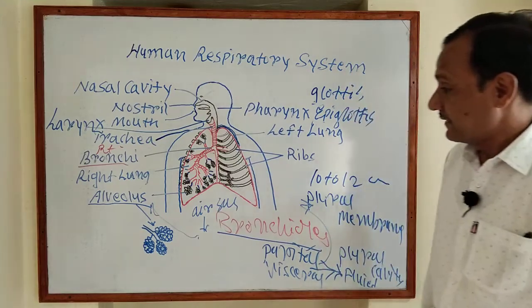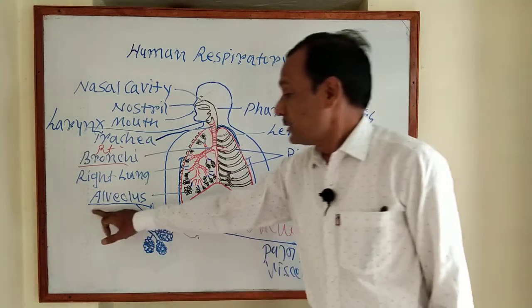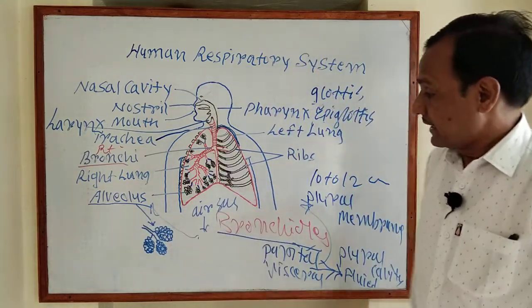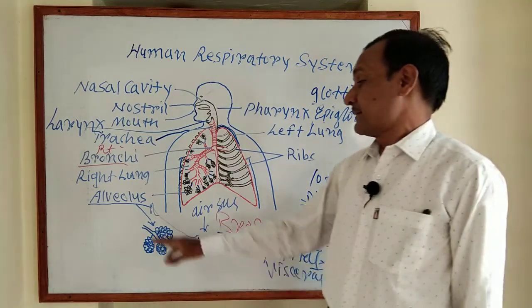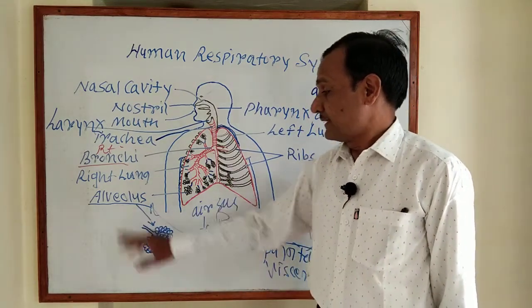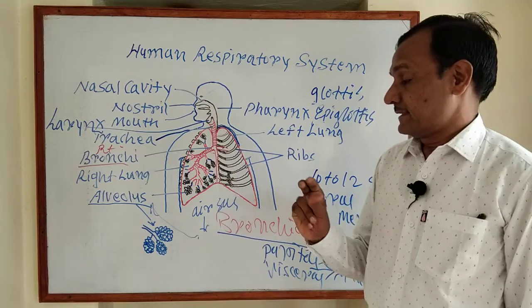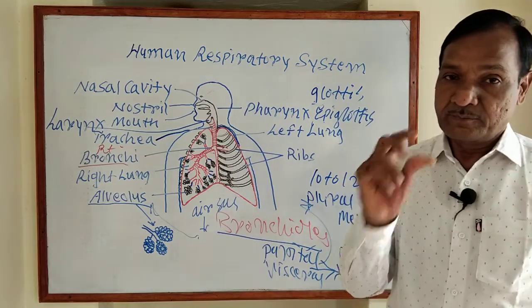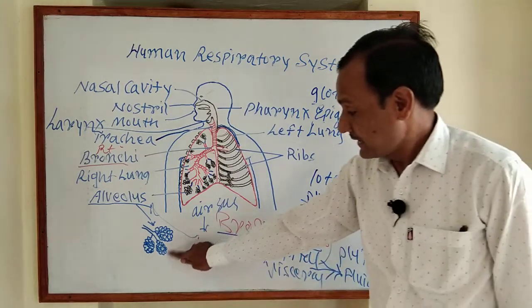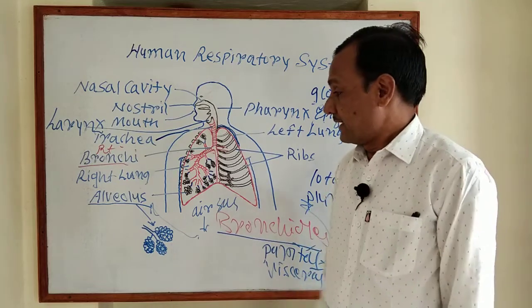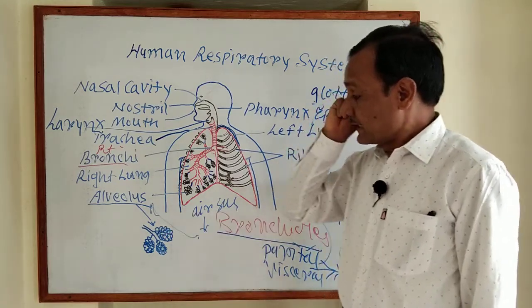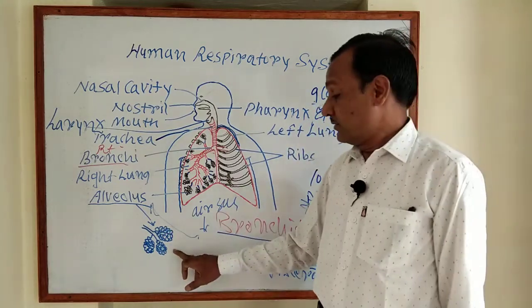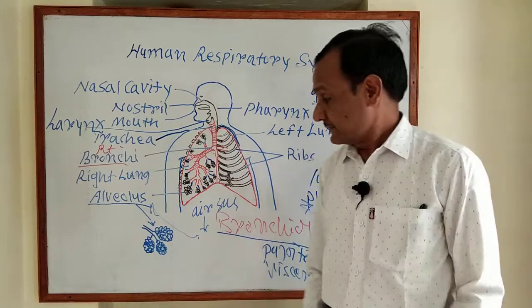Then the last part, alveolus. Alveoli are small lobulated structures like a bunch of grapes. The alveolus is thin-walled and highly vascular.